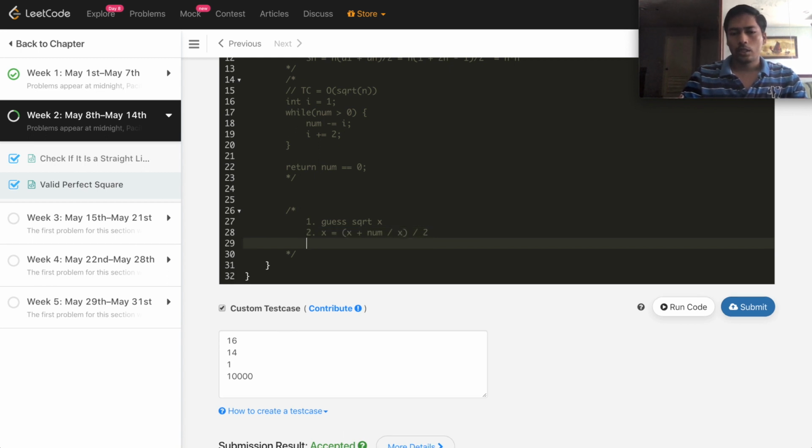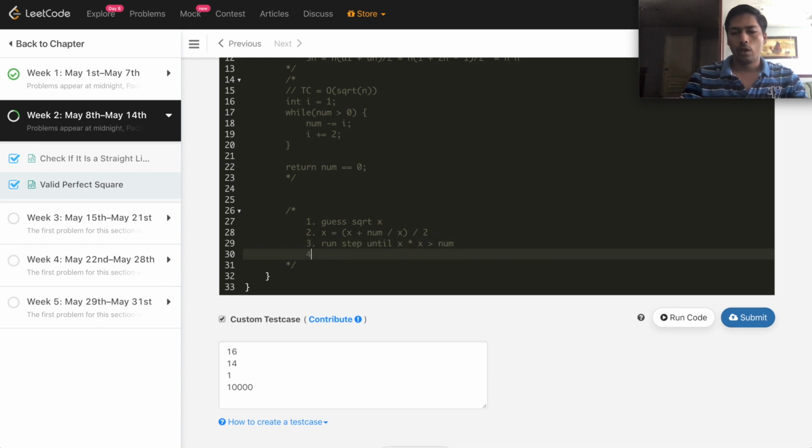In the third step, we run step 2 until x times x is no longer greater than num. In step 4, we check whether x times x is equal to num or not. For a more detailed description of the Newton idea, you can check Wikipedia. I will link it in the description.